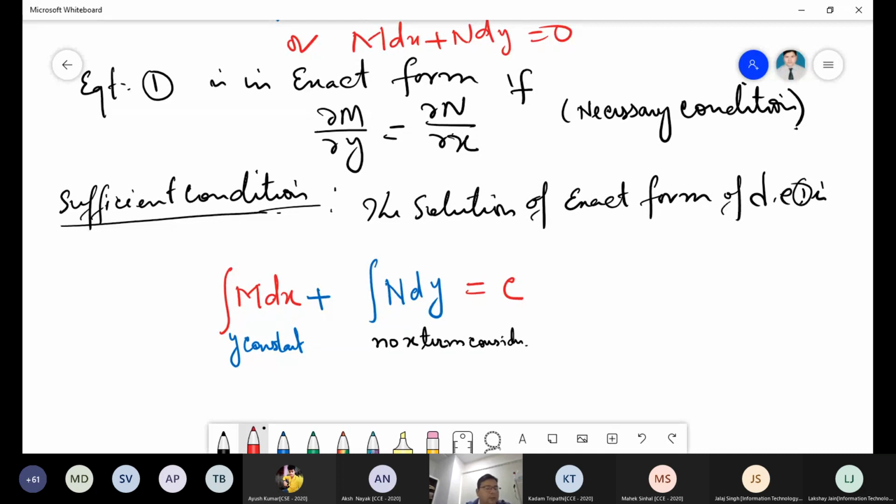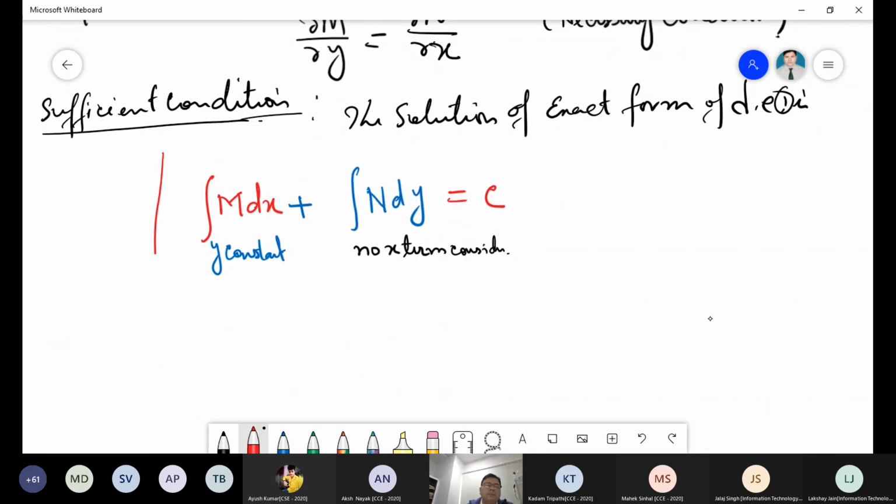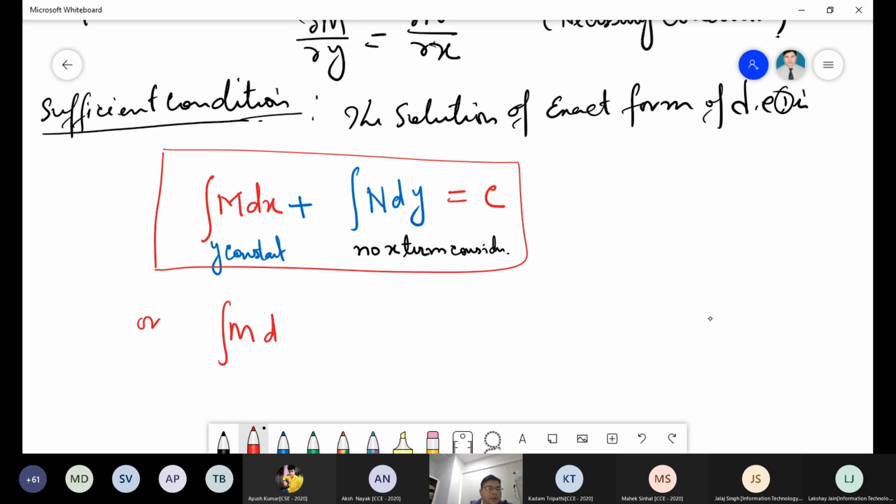Or you can also write this equation like M dx plus N del upon del y somewhere. I'm writing another form also, but this is one of the simplest formulas that you can write. Or you can write integration of M dx plus integration of N minus del upon del y integration of M dx, and then dy equal to c.